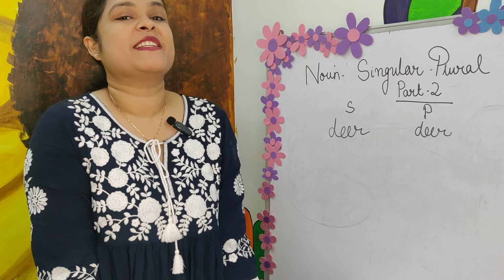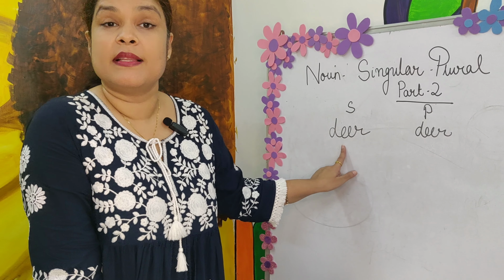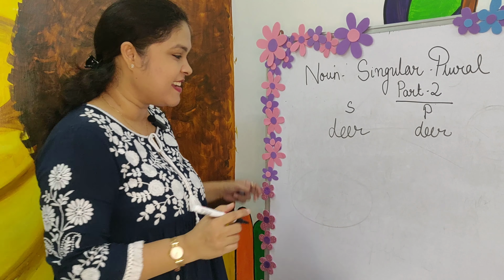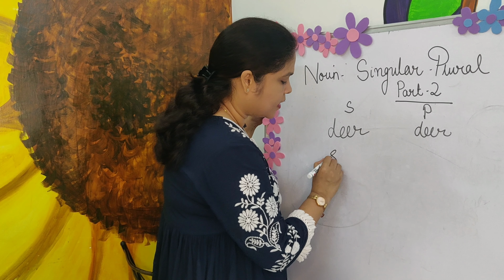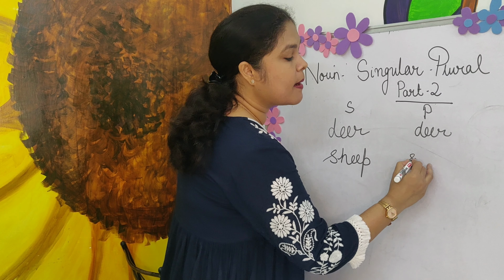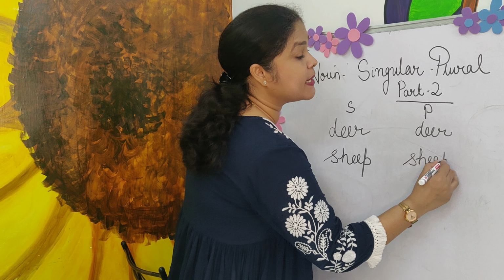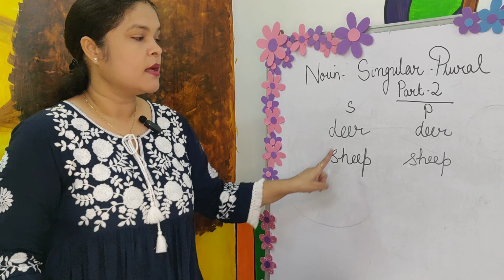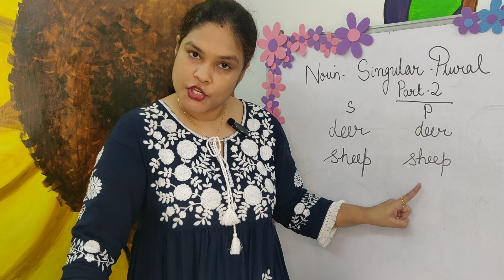But I am talking about an animal, D-E-E-R, which is an animal with antlers, you know that, right? Next is sheep. Baa baa black sheep. I am talking about the same sheep, okay? So the singular is sheep, and the plural form is also sheep.